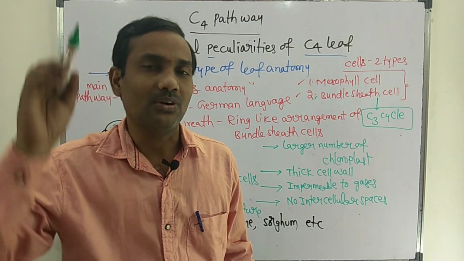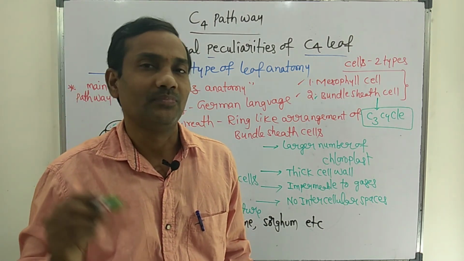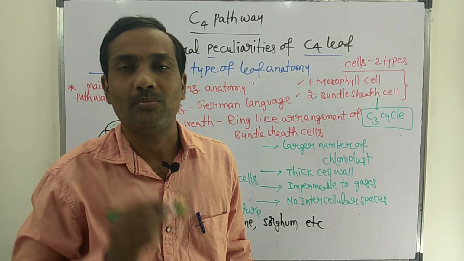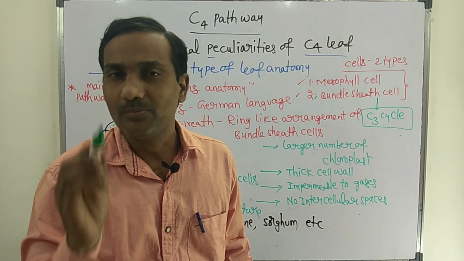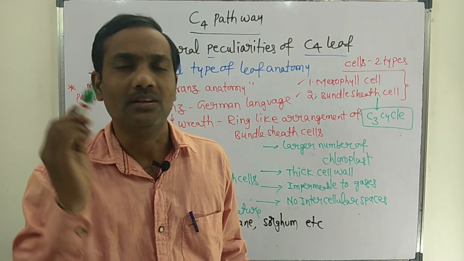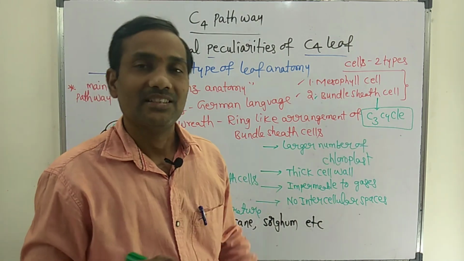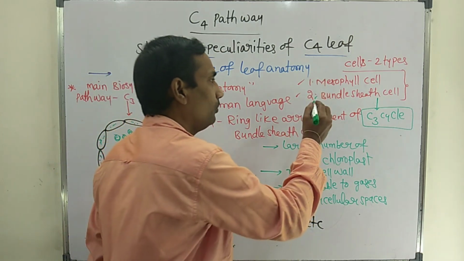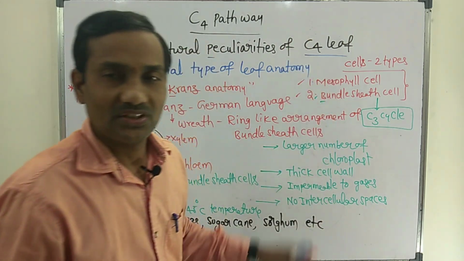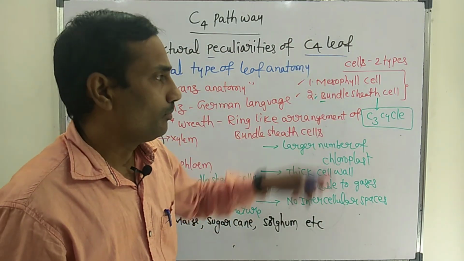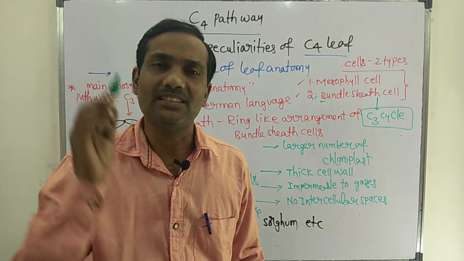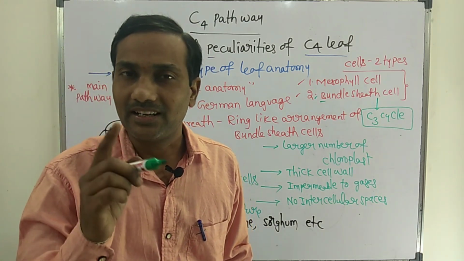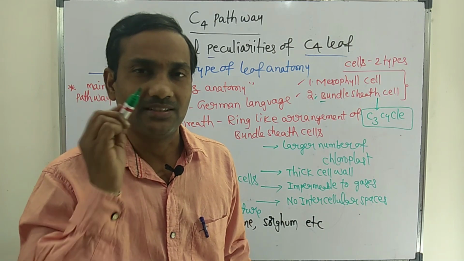The C3 cycle also occurs in CAM plants, that is crassulacean acid metabolism. The main biosynthetic pathway in all plants is the C3 cycle. Here the C3 cycle is included in the C4 pathway, especially in bundle sheath cells, whereas in the C3 pathway it occurs only in mesophyll cells.